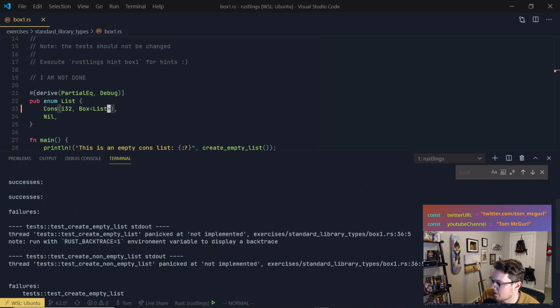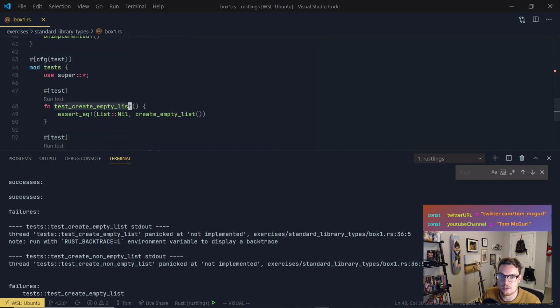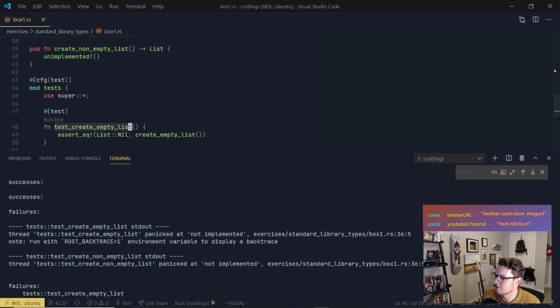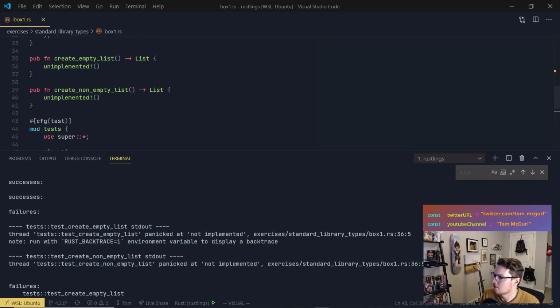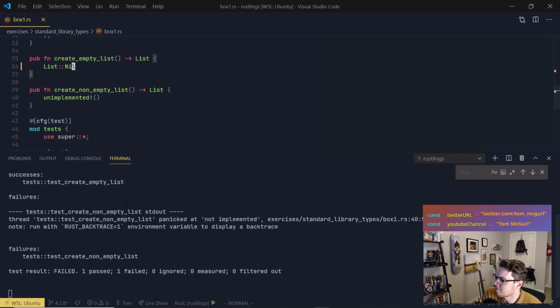The first failure here says test create empty list. So that's this test right here, test create empty list. And it's saying it panicked at not implemented. That's because we have unimplemented there. So let's implement it. It's expecting list nil. So let's go ahead and try returning that. Let's see if that solves the first one.